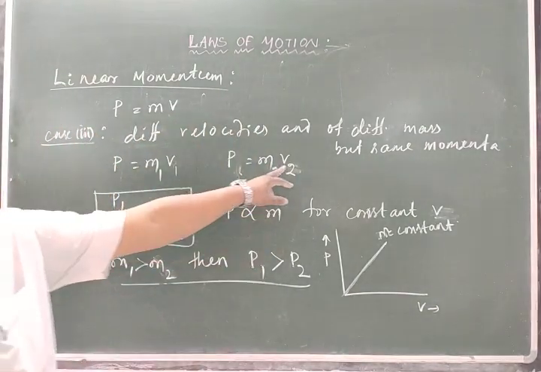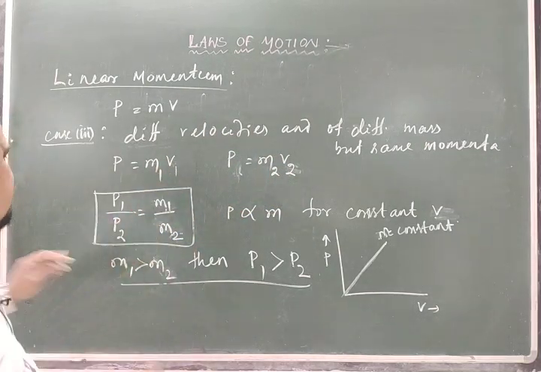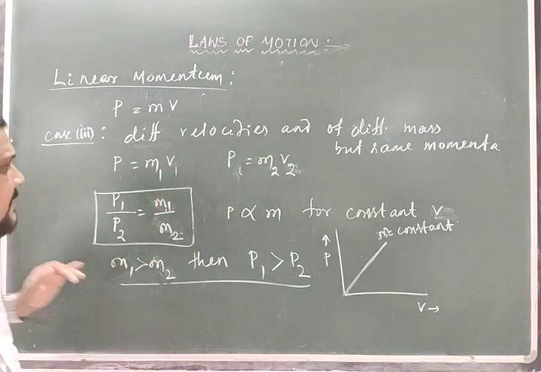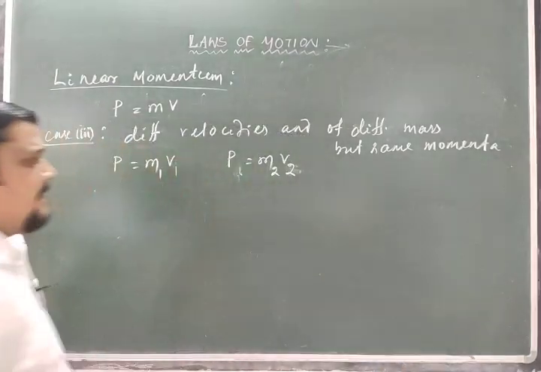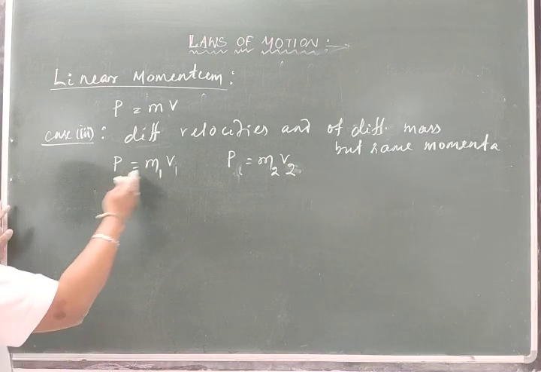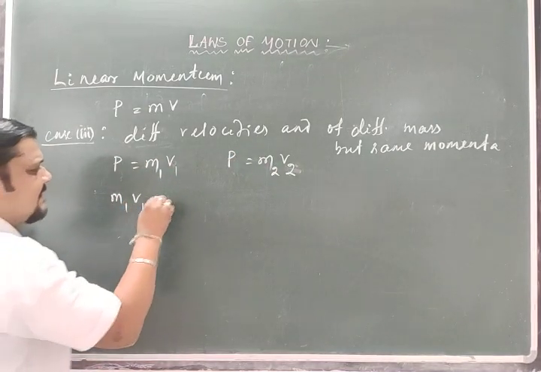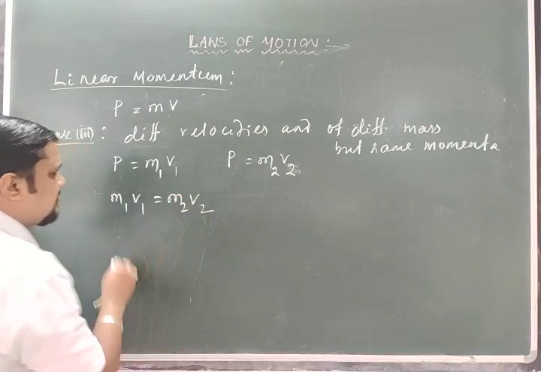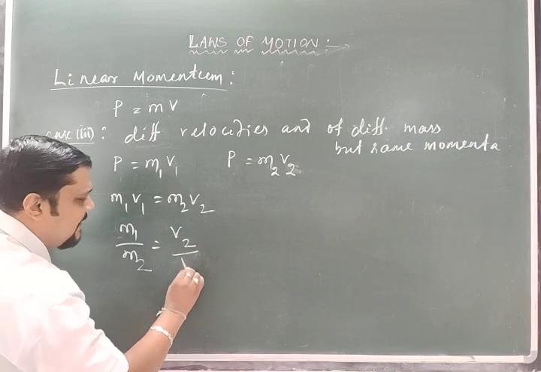Mass is m2 and the velocity of the second one is v2, first one is m1 and v1. As P is equal to m1 v1 and P is equal to m2 v2, so I can write m1 v1 is equal to m2 v2. So m1 by m2 is equal to v2 by v1.